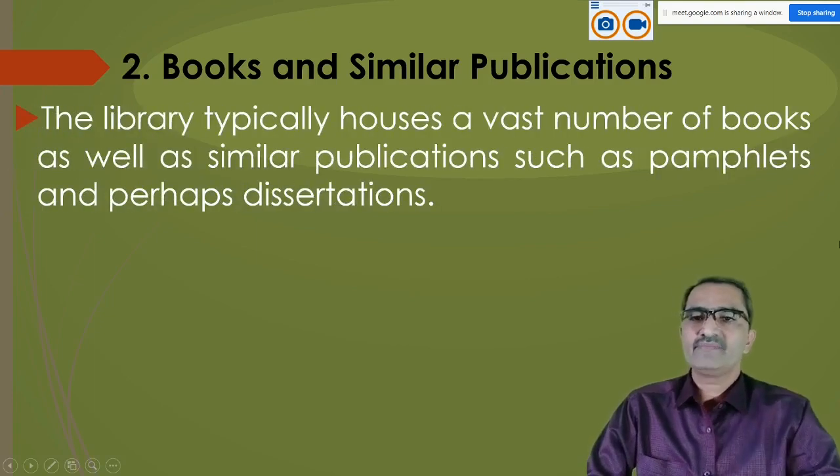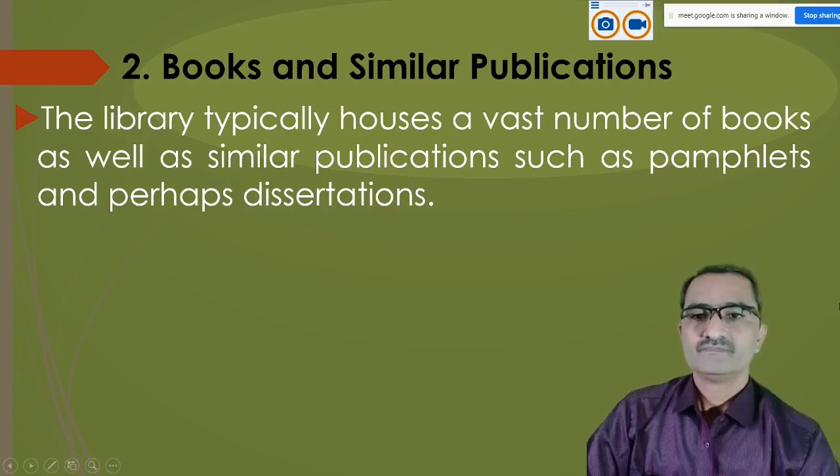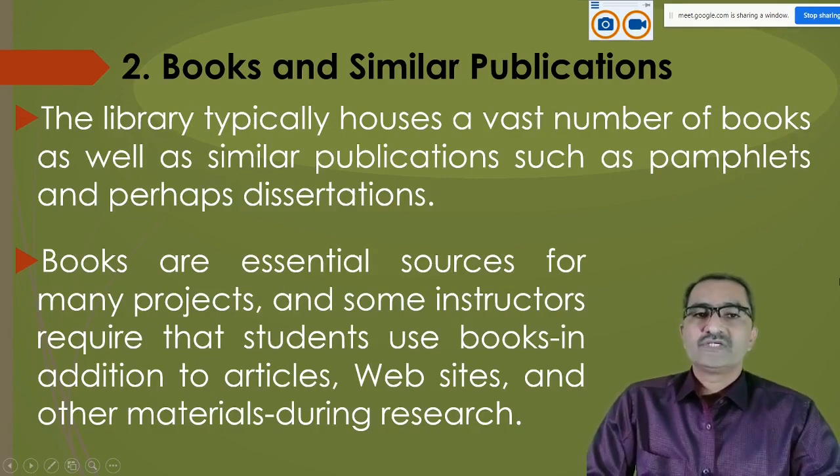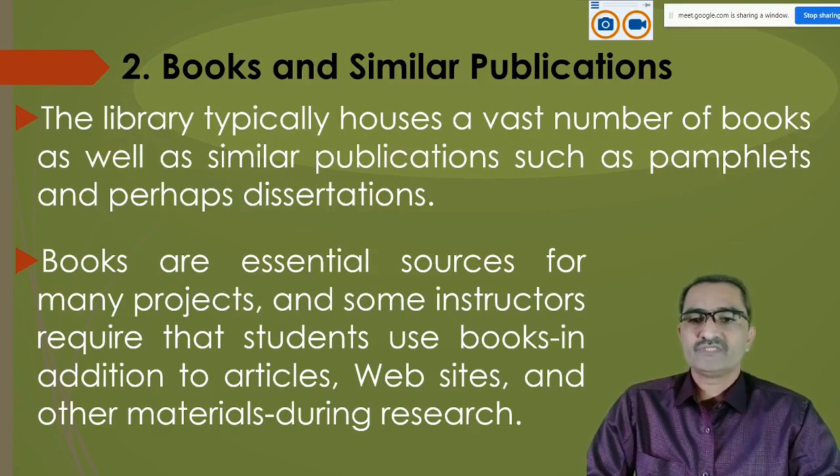The library typically houses a vast number of books as well as similar publications such as pamphlets and perhaps dissertations. Books are essential sources for many projects, and some instructors require that students use books in addition to articles, websites, and other materials during research.